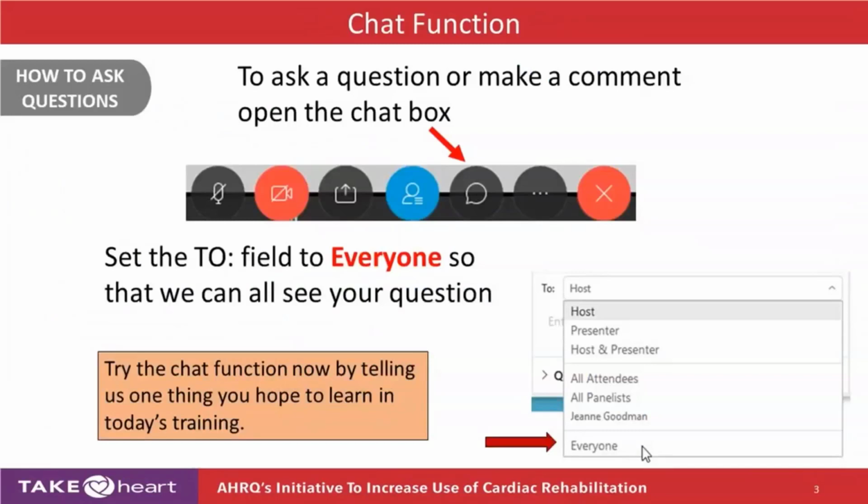We really want these to be interactive events where you can be commenting, sharing, and the way to do that is using the chat function. So you need to open that chat box. It should be very easy. Make sure that you set the to field to everyone. That will let your peers see your comments as well as all of us panelists.